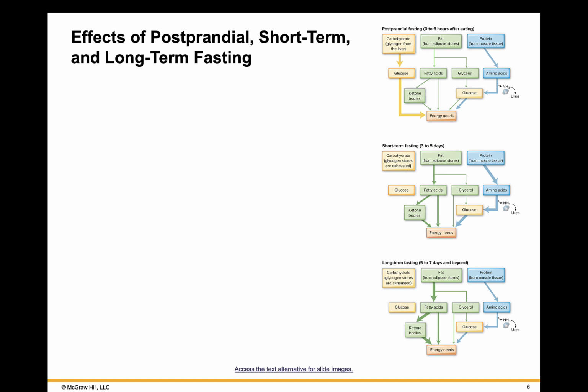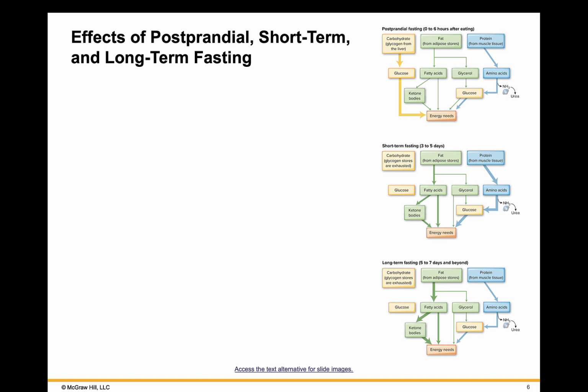This diagram talks about postprandial, short-term, and long-term fasting. Postprandial is considered 0 to 6 hours after eating. So basically, we have carbohydrate, glycogen from the liver, to glucose, meeting energy needs. Fat coming from adipose stores will be broken down into fatty acids and glycerol. Potentially, fatty acids will be broken down to ketone bodies, okay? And we will see fatty acids meet energy needs. Glycerol will be broken down to glucose. Protein, coming from muscle tissue, will be broken into amino acids. They will be deaminated to form glucose and meet energy demands.